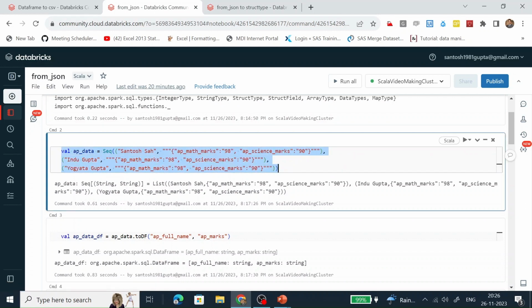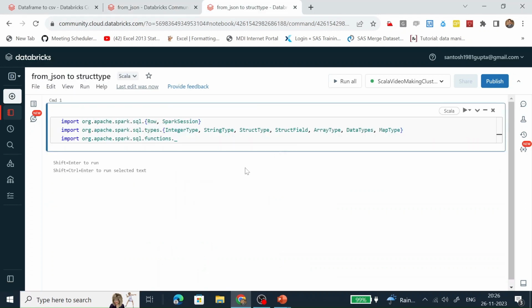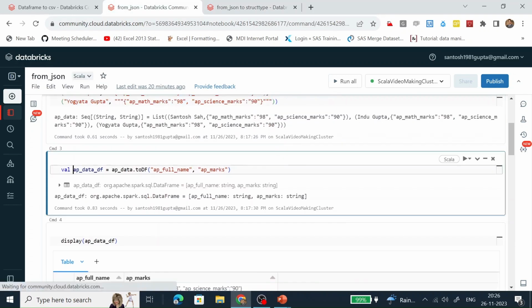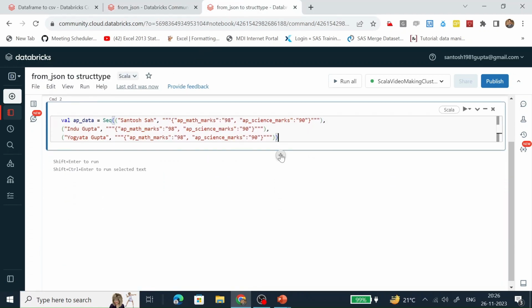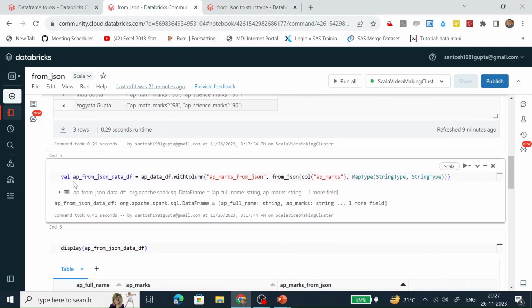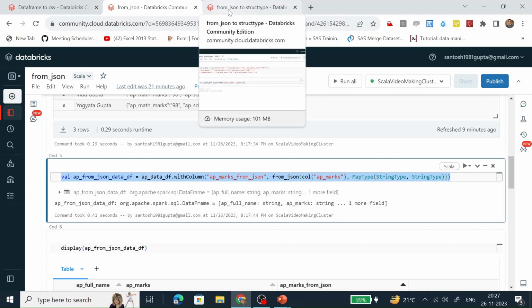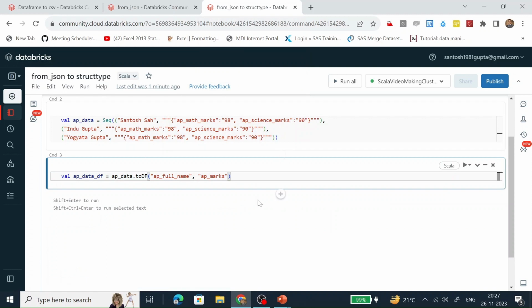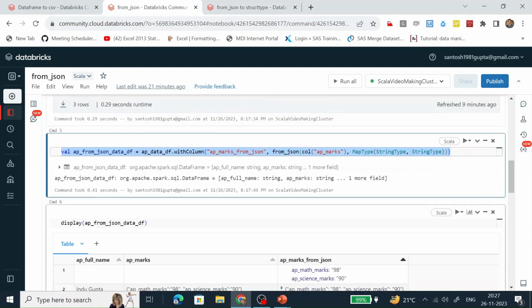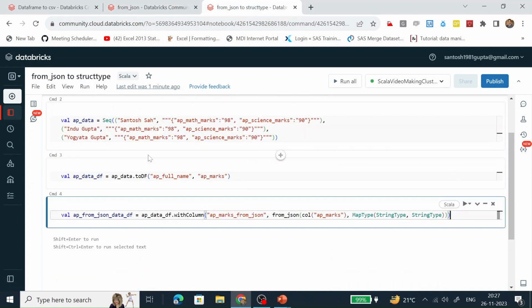This is creating the data. This is creating the data frame. This is creating struct type. That's all. Let's run this code one by one.